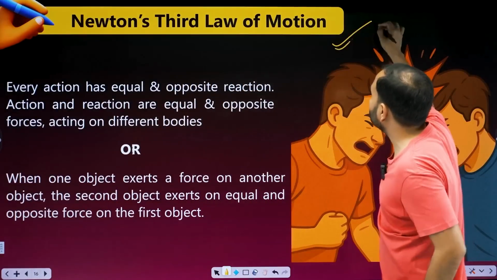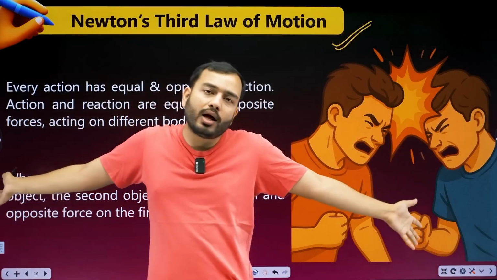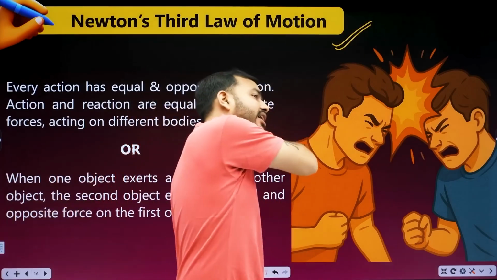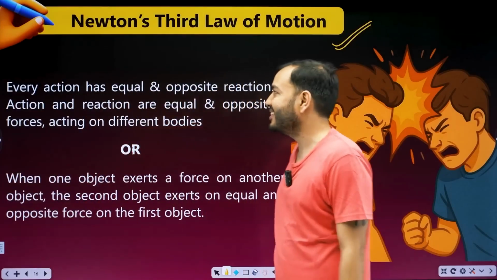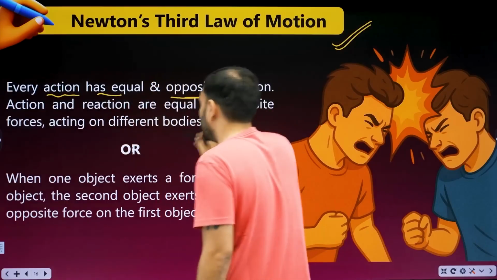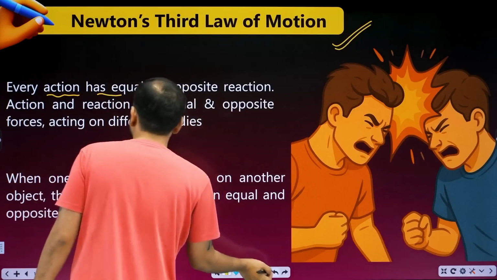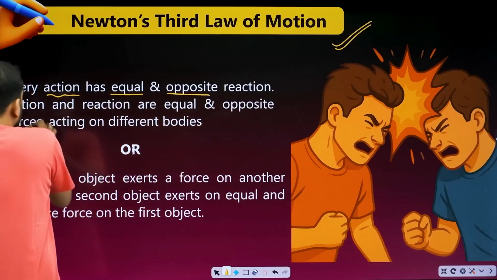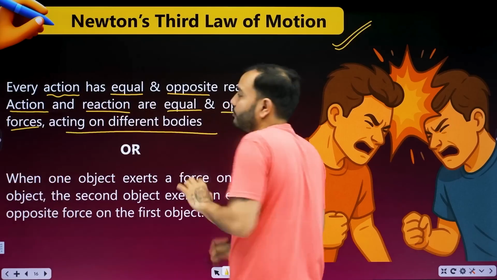Now let's come to Newton's third and last, the most simple law. For every action, there is an equal and opposite reaction. Same thing. If you slap someone hard, then they will hit you hard as well. It's a true thing, but this is not Newton's third law. Relax and understand. What is it? Every action has an equal and opposite reaction. Action and reaction are equal and opposite forces acting on different bodies.